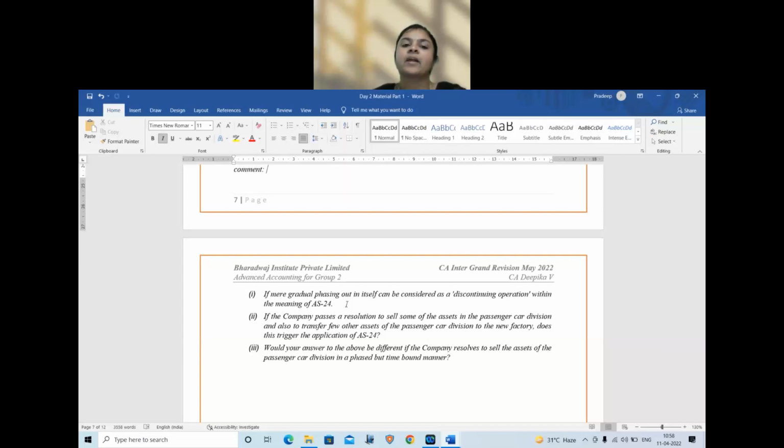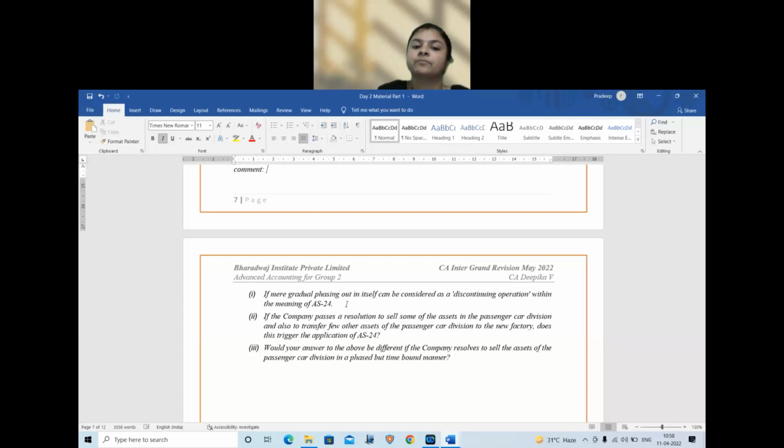Okay. Second, if a company passes the resolution to sell some of its assets and also transfer the assets to the car division, does it trigger application of AS 24? It is only selling some of its assets. Is it a single plan? No. So you will say, because the resolution to sell is not derived out of a single plan, it does not qualify under AS 24.